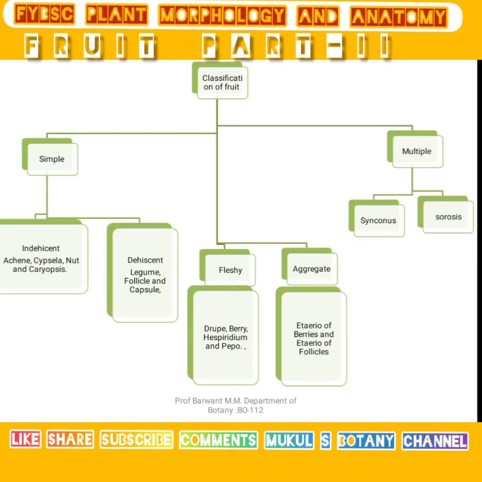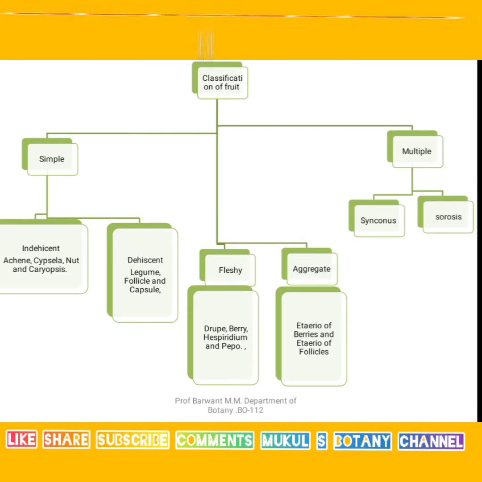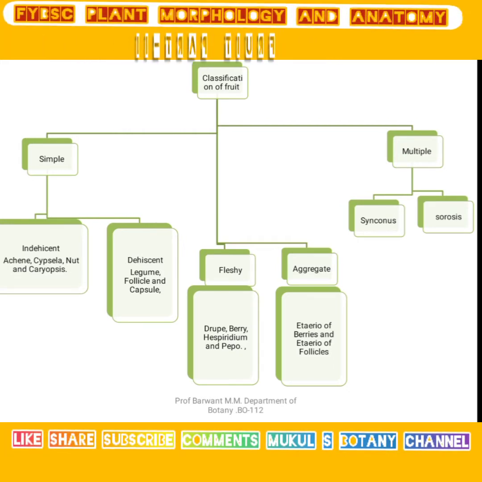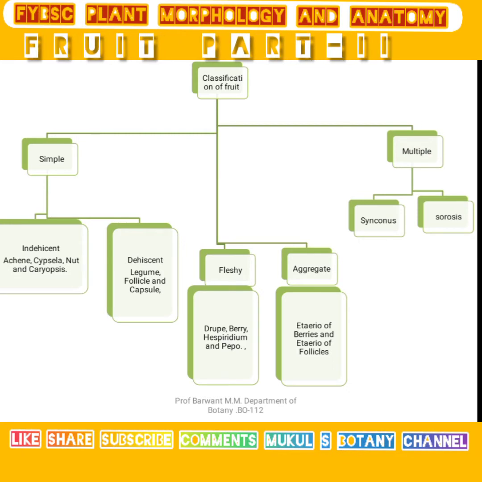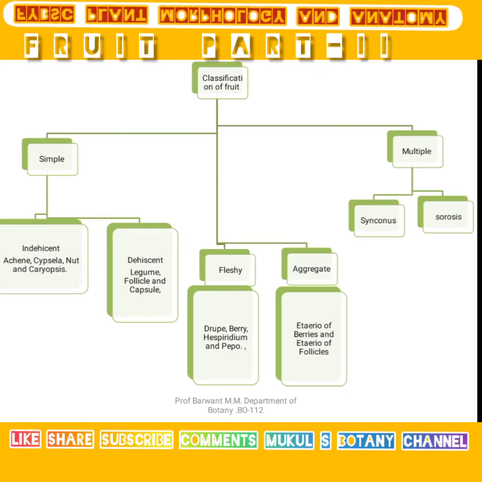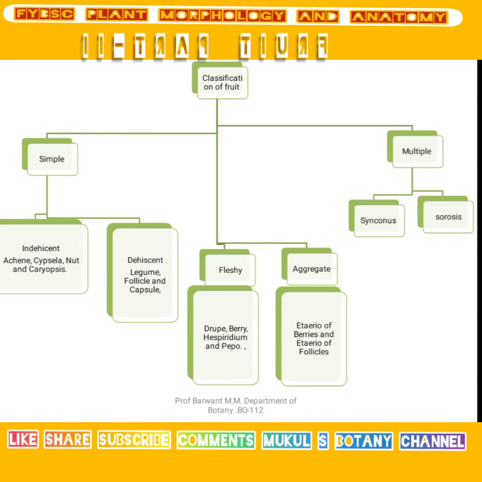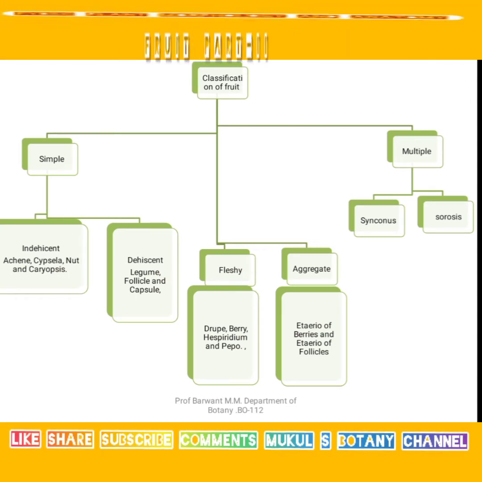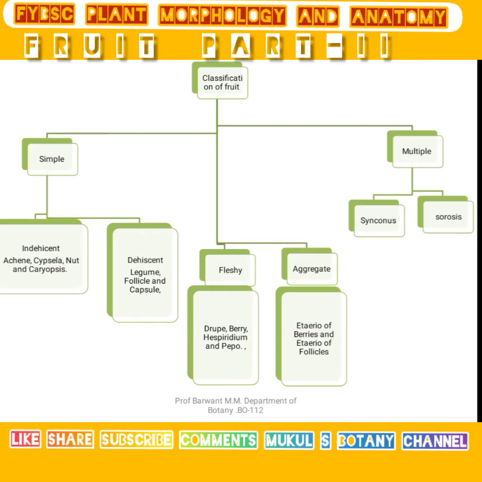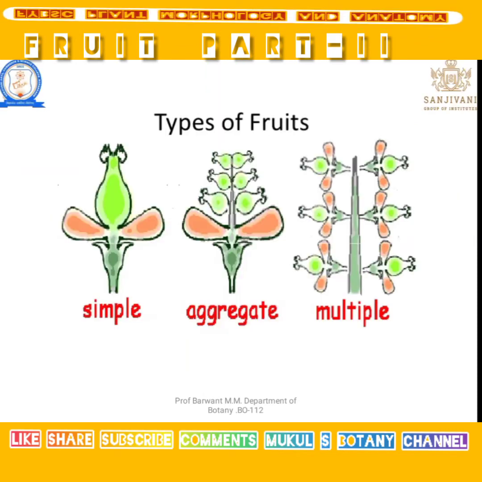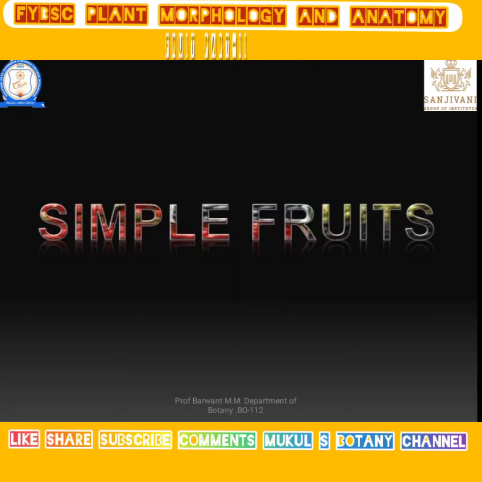Dehiscent fruits are classified into types: legume, follicle, and capsule. The indehiscent ones are achene, cypsela, nut, and caryopsis. This is the simple classification of fruit types.